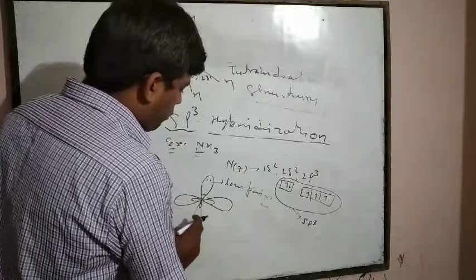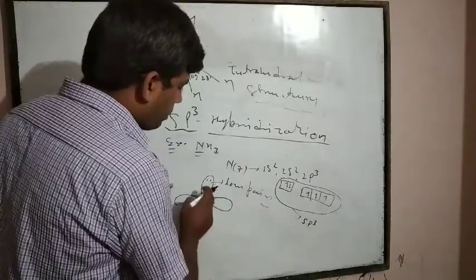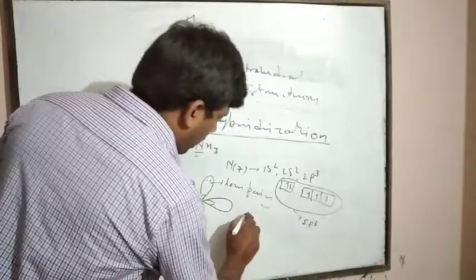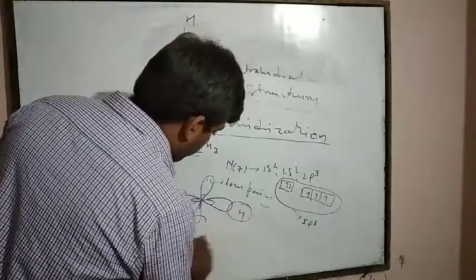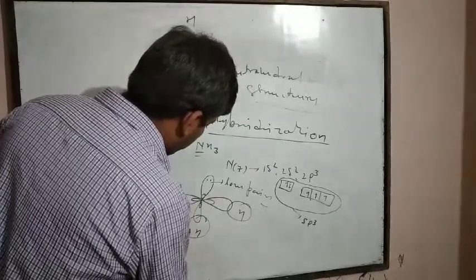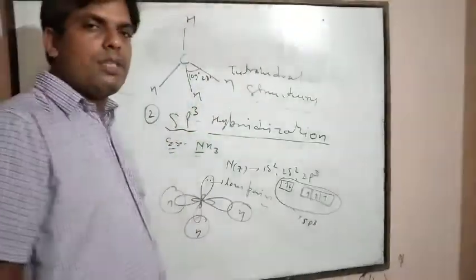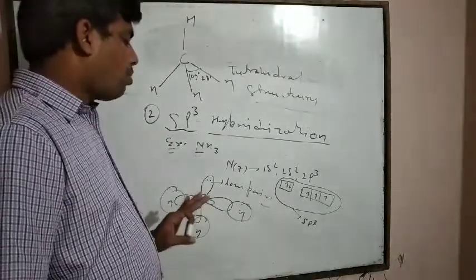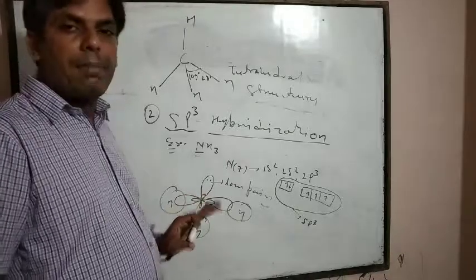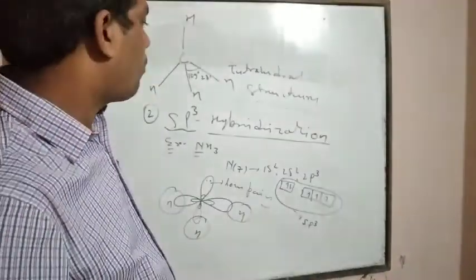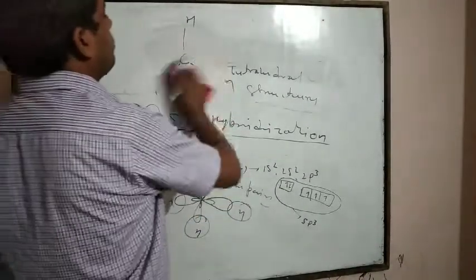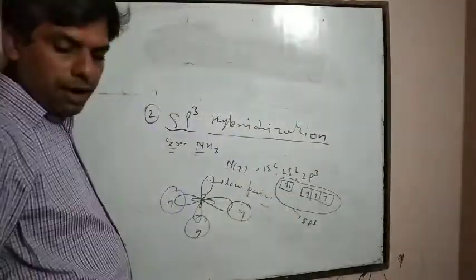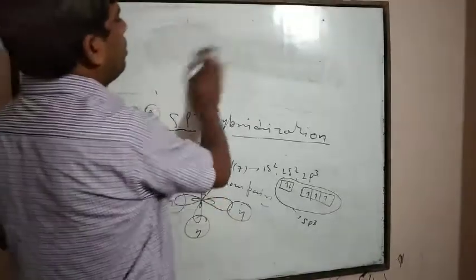Now, 3 hydrogen atoms overlap with the 3 hybrid orbitals in which one unpaired electron is present. One hydrogen atom, another second hydrogen atom, and this one the hydrogen atom. In this way, 3 sigma bonds will form, and ammonia has a pyramidal structure due to the presence of a lone pair of electrons. Ammonia has a pyramidal structure like this.